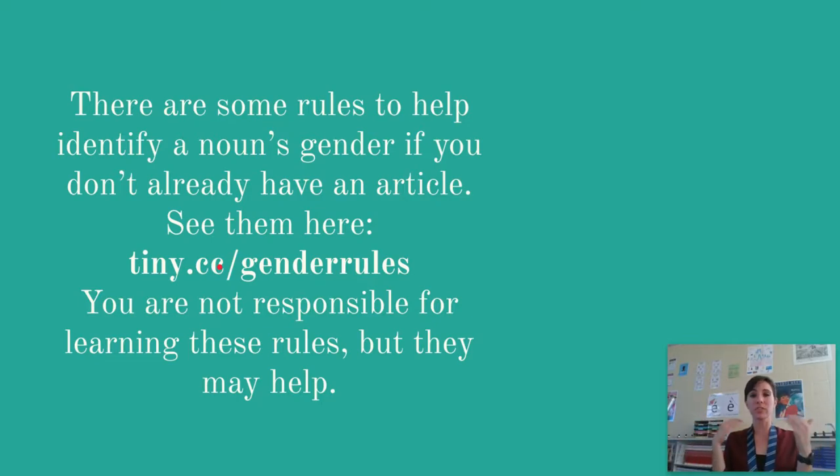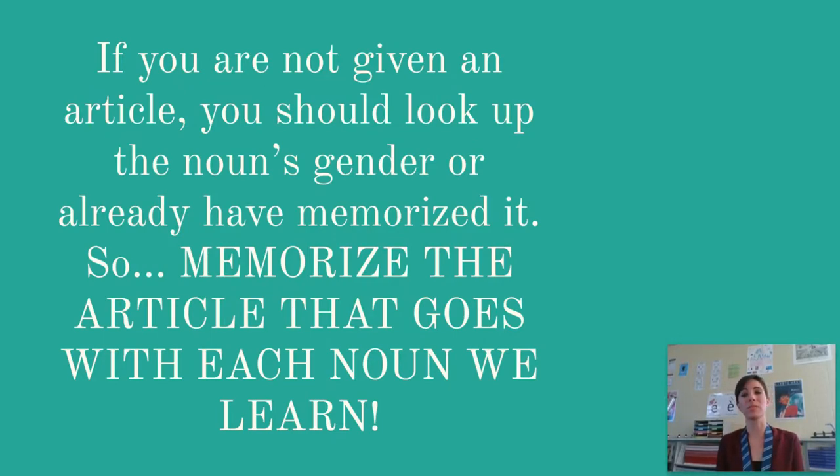In general, if there's an E at the end of the noun, it's feminine. If there's not, it's masculine. But when in doubt, look it up in the dictionary and never be ashamed to do so. The gender of nouns is really important because it also helps us to determine which form of the adjective we're going to use. Not only the article, but also the adjective when we start describing things. So if you're not given an article, look up the noun's gender or already memorize it when you learn a new vocabulary word. So when I give you vocabulary, memorize the article that goes with each noun that we learn. Très bien, à bientôt.